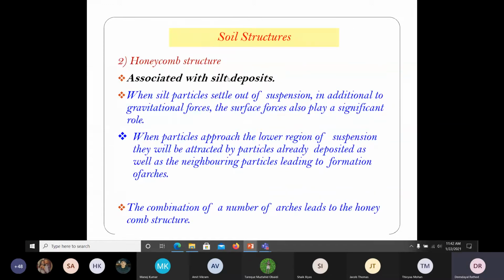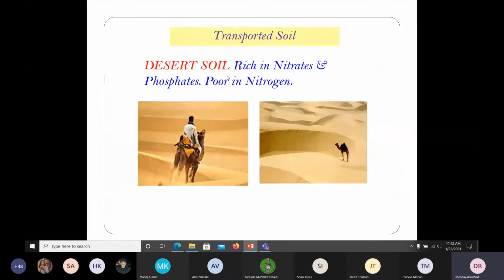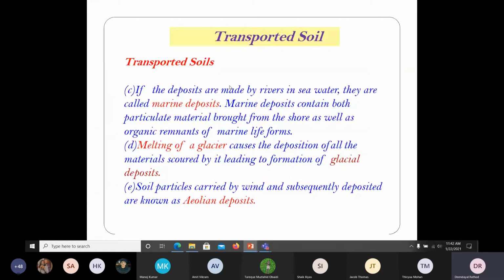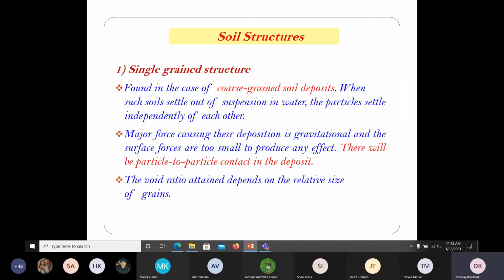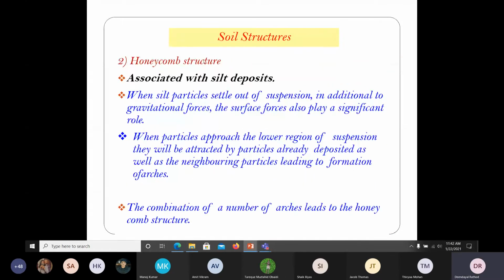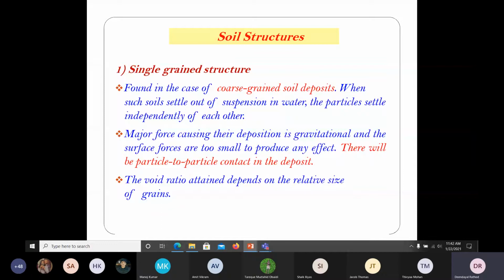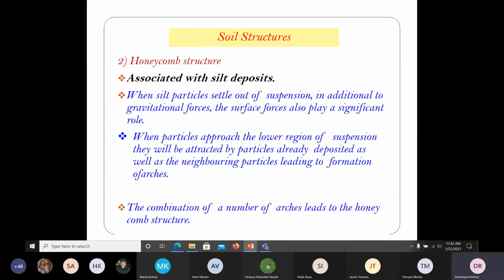So it is associated with the silt deposit. Silt deposit means we have seen these sand dunes and all here like this. Very small particles. So this kind of honeycomb structure you can see in this particular soil. When the single grain is a bigger size of sand, and honeycomb structure when silt particle, silt means smaller than sand, that anyway we will classify.